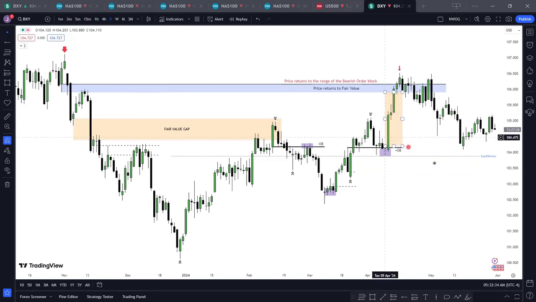I'll show you another example again. See how price reacted from this consolidation after coming from equilibrium of this range, from this point to this point. We see how price reacted and then formed another fair value gap, because from this black candle here, this down close candle to this down candle, there was nothing here. So price came down and found support in this fair value gap and then rallied, breaking what structure. It broke structure here, broke structure here. So now we're going to draw a fib from here.